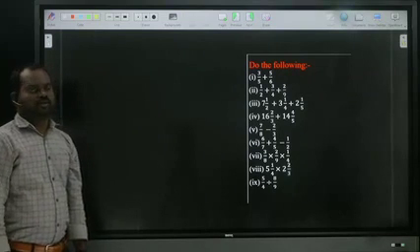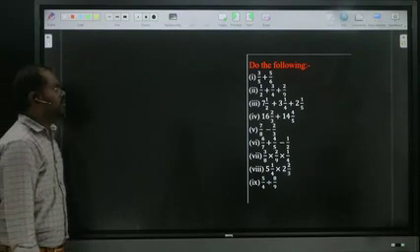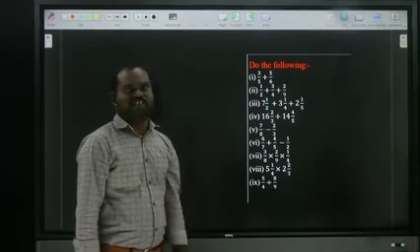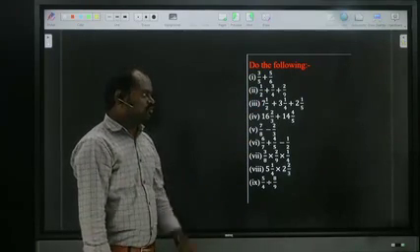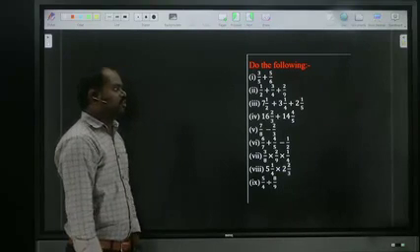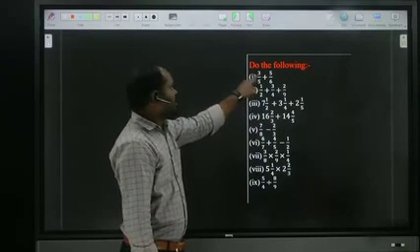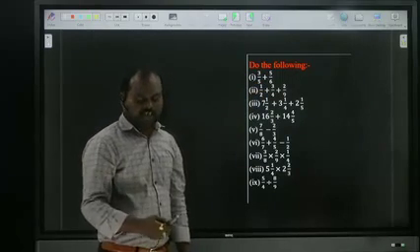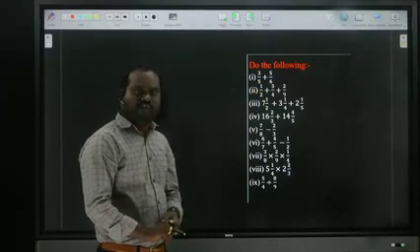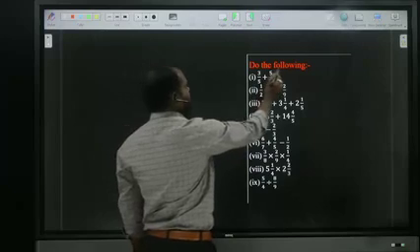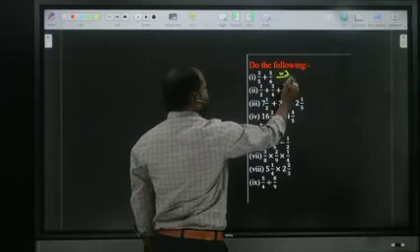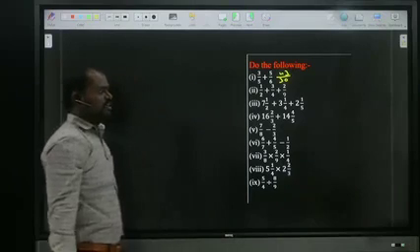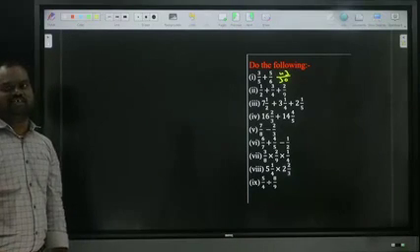Now let's see one by one. First one: 3 by 5 plus 5 by 6. Addition of fractions, by cross multiplying: 6 threes are 18 plus 25. 18 plus 25 is 43. So the first one is 43 by 30, since 5 sixes are 30. Many people are giving 43 by 30. Is it clear?